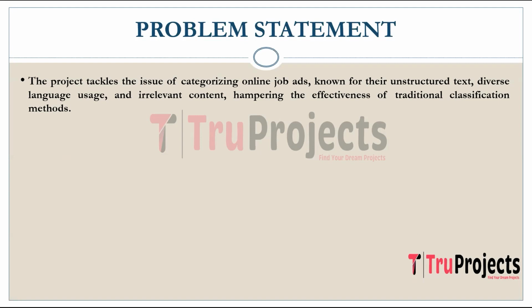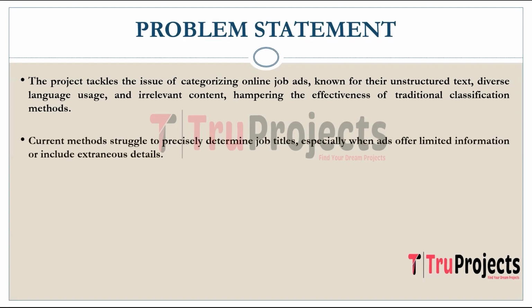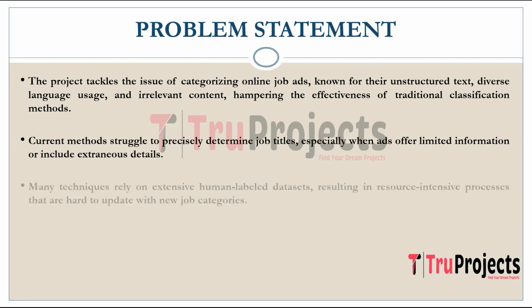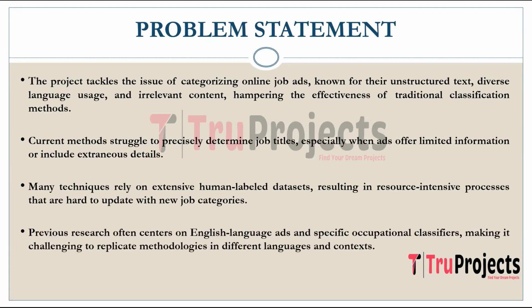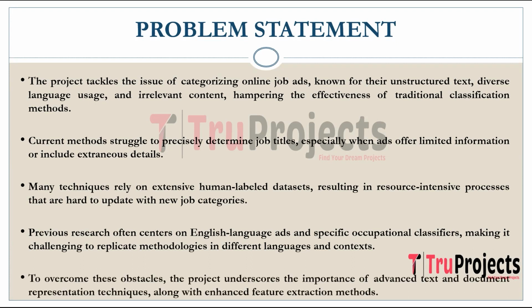Coming to the problem statement, the project addresses the challenge of classifying online job advertisements characterized by unstructured text, diverse lexicons, and irrelevant details, making traditional classification methods inefficient. Current approaches struggle to accurately identify job titles, particularly when job ads provide limited information or contain extraneous content. Many methods rely on large, human labeled datasets, making them resource intensive and challenging to update with new job categories. Prior research often focused on English language job ads and specific occupational classifiers, posing difficulties for replication in other languages and settings. To overcome these challenges, the project emphasizes the necessity of advanced text and document representation techniques along with improved feature extraction methods.